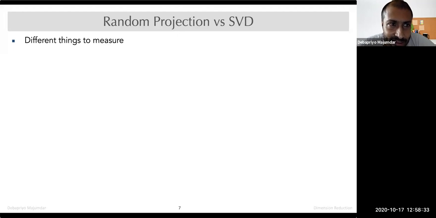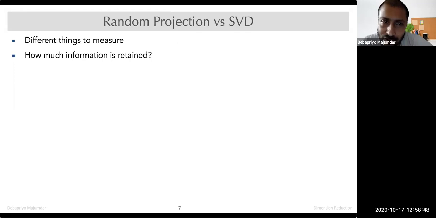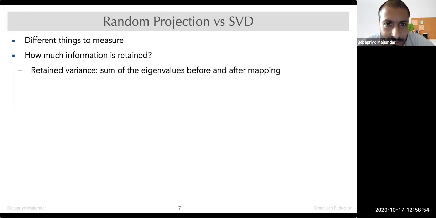So there are a lot of differences. We have different things to measure. One thing is how much information is retained after the dimension reduction. We could do dimension reduction using random projection, using SVD, or maybe some other method. So the point is how much information is retained. Retained variance, one of you pointed this out, some of the eigenvalues before and after mapping. That's one way to measure how much information, how much variance is retained, or some performance in some task.